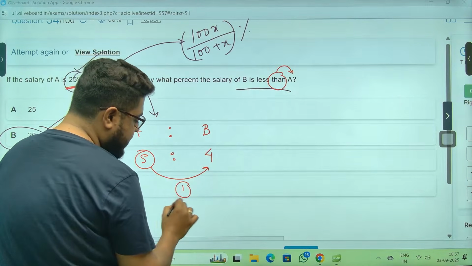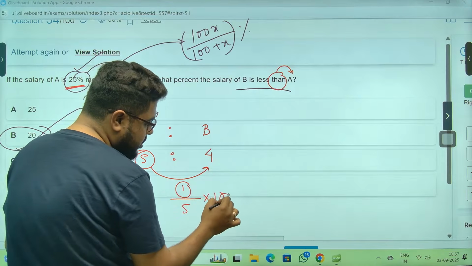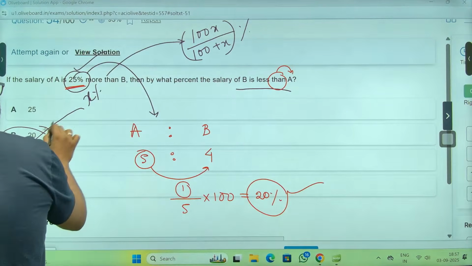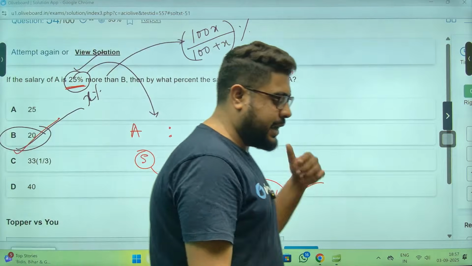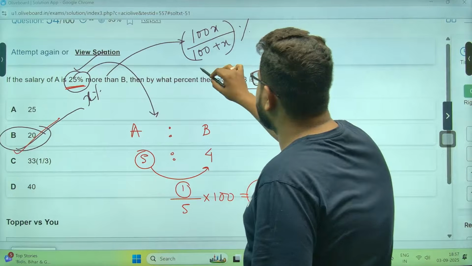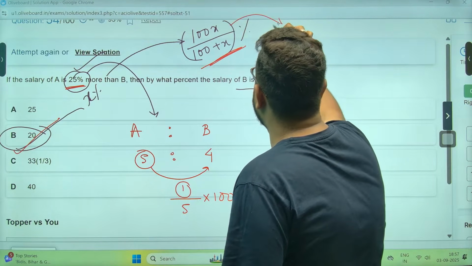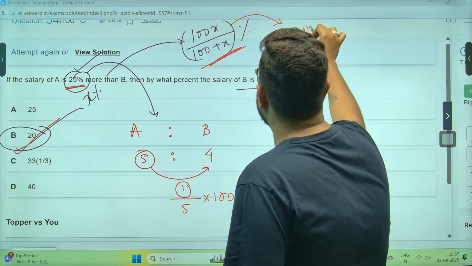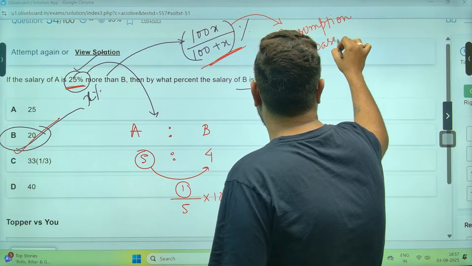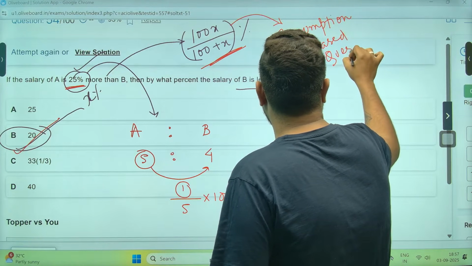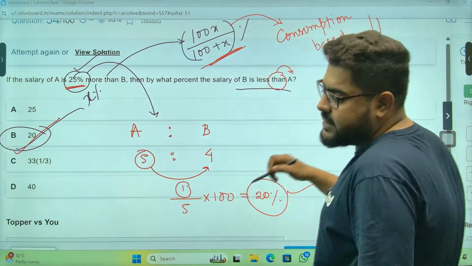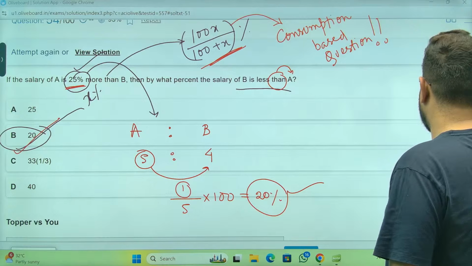So 1 more than what? Than is B, meaning 1 by 5 into 100. So you do that, you get 20%. Okay. So that way, you don't need to remember anything. But again, if you are someone who likes to remember formulas, this one formula can be used in multiple places. I have uploaded the shorts on consumption based questions. But again, this particular formula can be used in this type of questions as well. This shortcut. Okay?